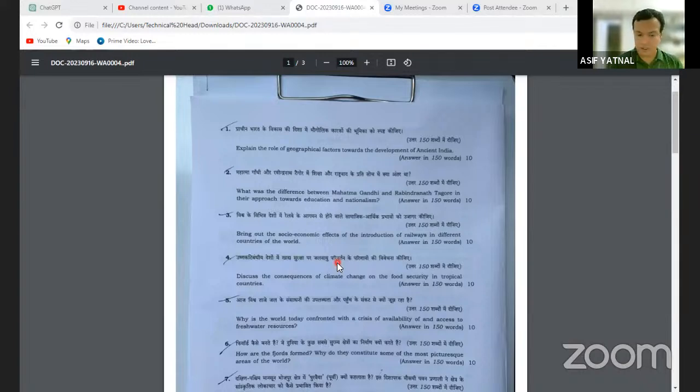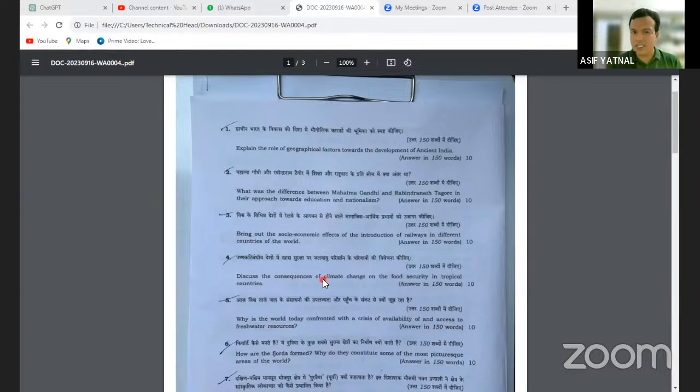In India, all of you know, railways were introduced. What socio-economic effects took place in India? The same effects also took place in other parts of the world. Railways were introduced in Africa, Southeast Asia, Latin America, and also in America. Got it? So bring out the socio-economic effects of introduction of railways in different countries of the world. You can easily get the answer in Grover and Grover. The book explains very well what socio-economic effects took place in India after the introduction of railways.